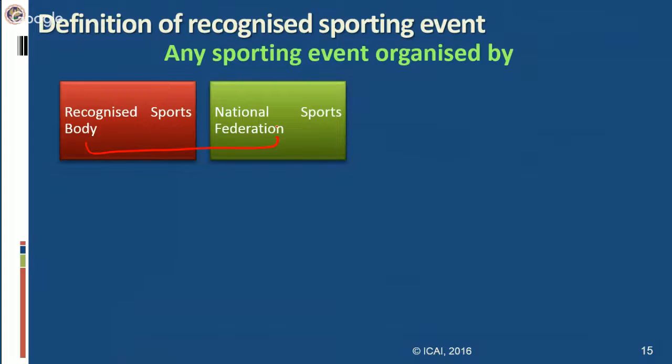In these two cases, the participating team or the individuals should represent any district or state or zone or any country. Then they shall be considered as recognized sporting event.